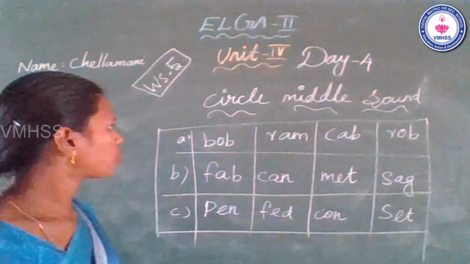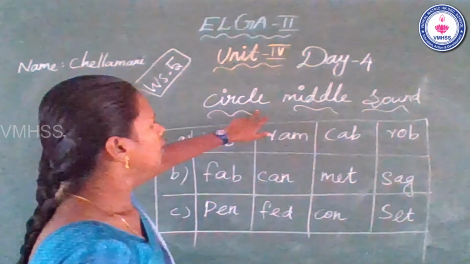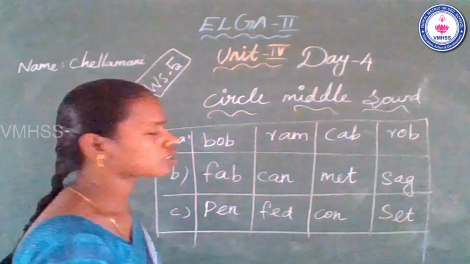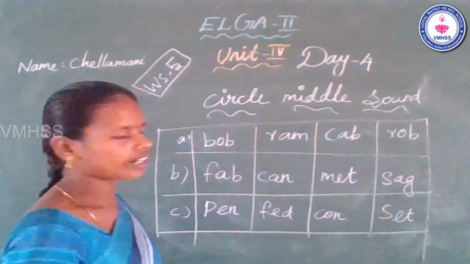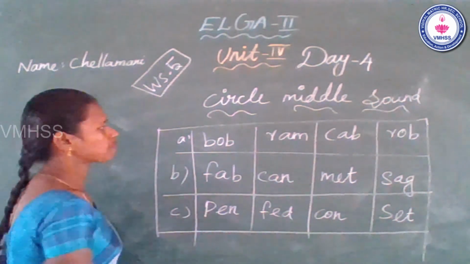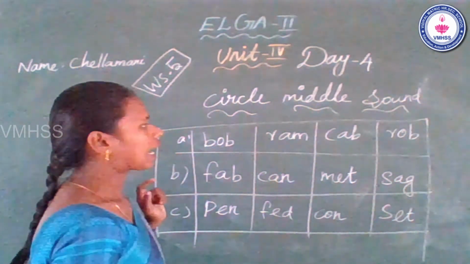Students, look at the board. Next we will do circle middle sound. Okay. Now we say the one middle sound. Next you can find it and circle the word. Okay. In the first one A, the middle sound A.